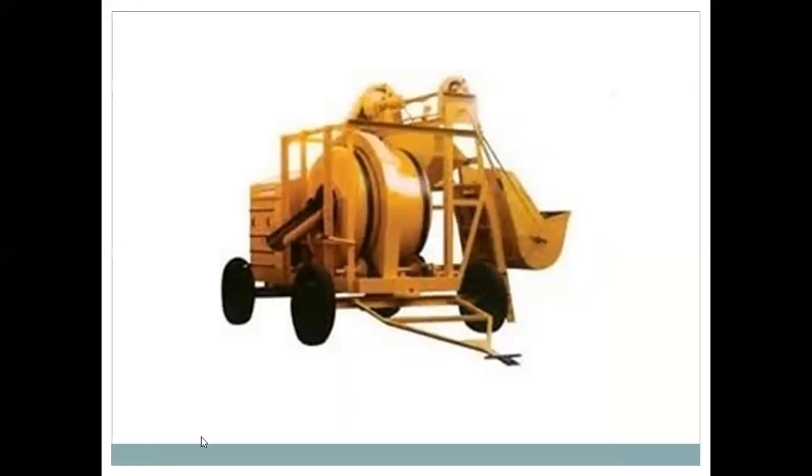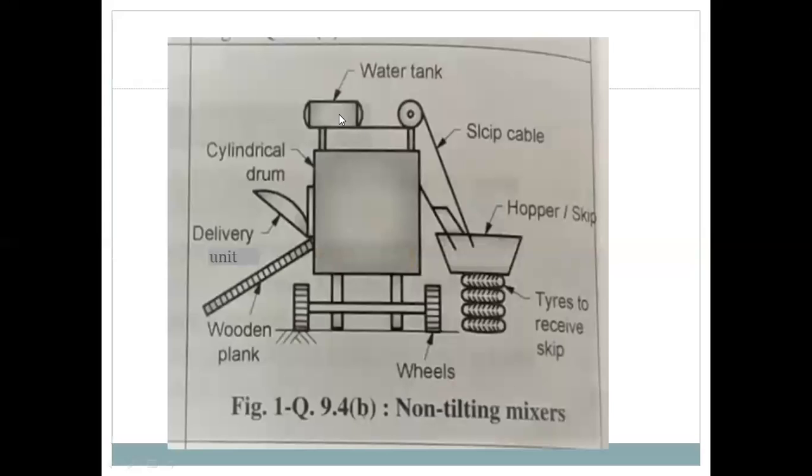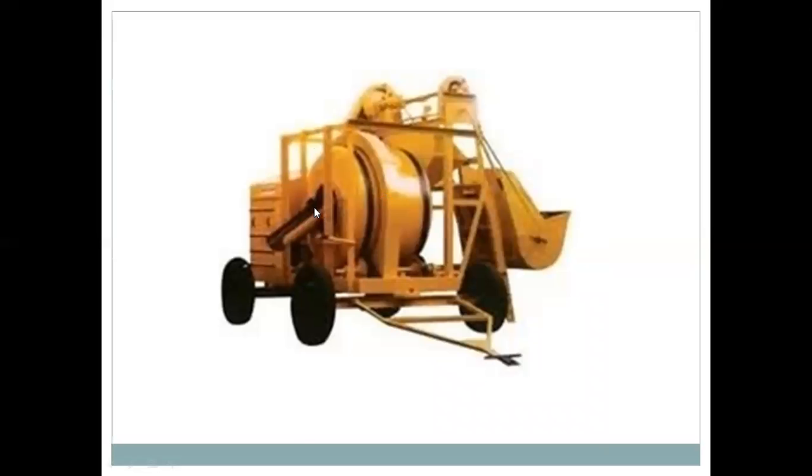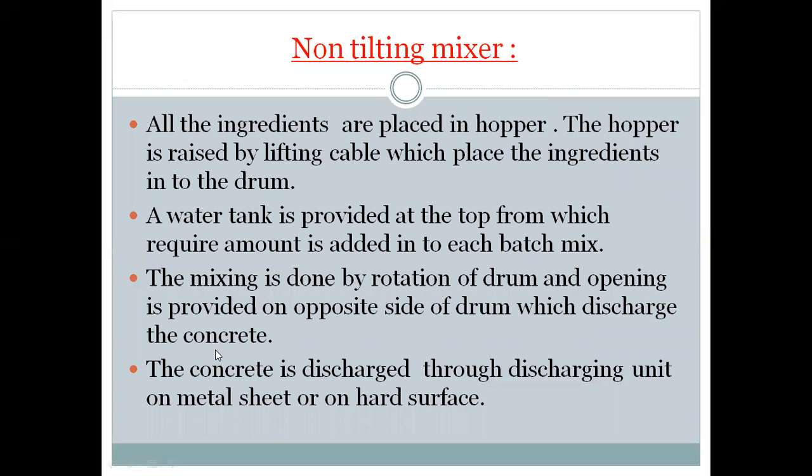Here the delivery unit is provided. When the hopper is raised, the ingredients are filled into the drum. The drum is revolved, and the revolution of the drum causes the mixing of the ingredients. The water is added from the water tank provided at the top. And then when mixing is done, through the delivery unit the concrete is discharged onto the hard surface or the metal surface. So all the ingredients are placed in the hopper.